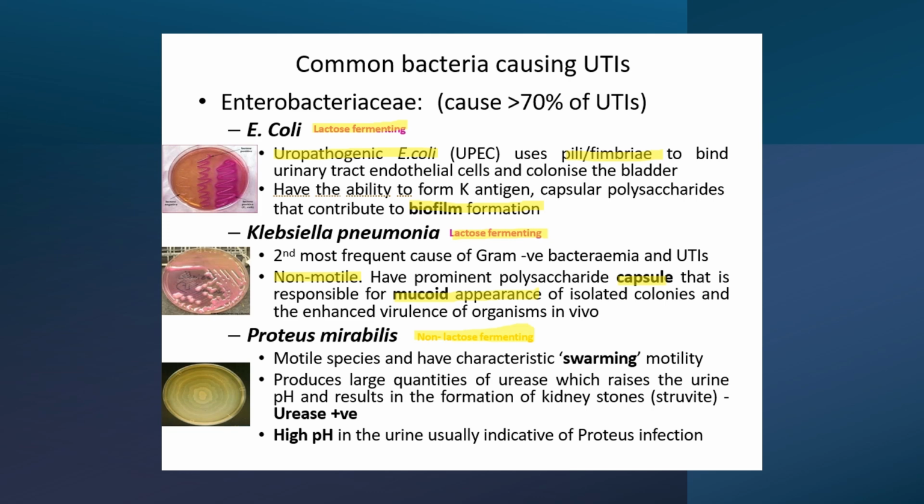Something that is highly characteristic of Proteus is that it will produce a swarming motility on the culture. We can see as if you've dropped a pebble and it created streams around it. So this is highly characteristic of Proteus. It will produce large amounts of urease, therefore making the pH extremely high. So again, if you test the pH and you found that it is high pH, it could be highly indicative of Proteus. We can do the culture to confirm by looking for swarming motility.